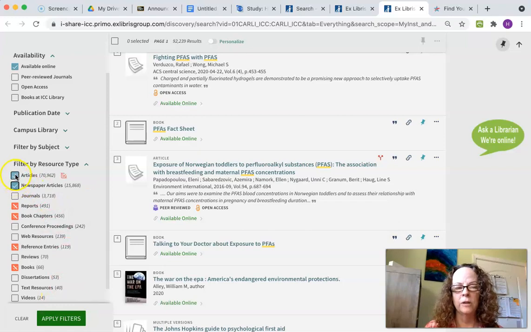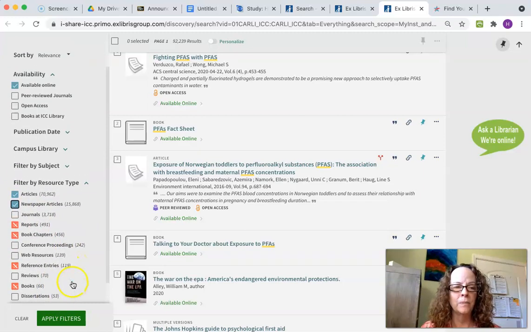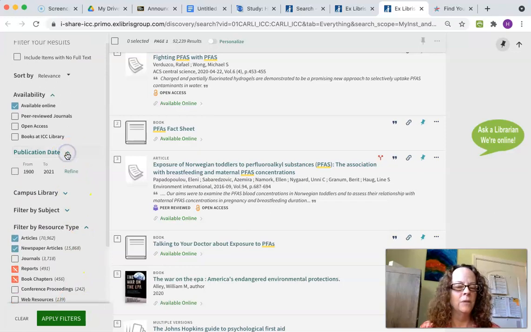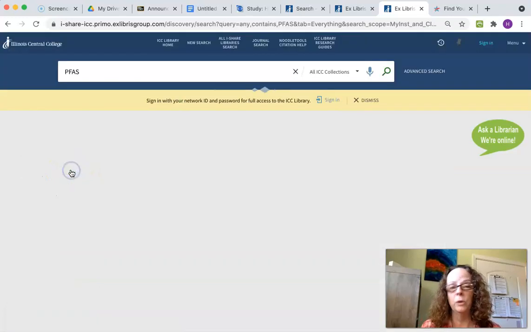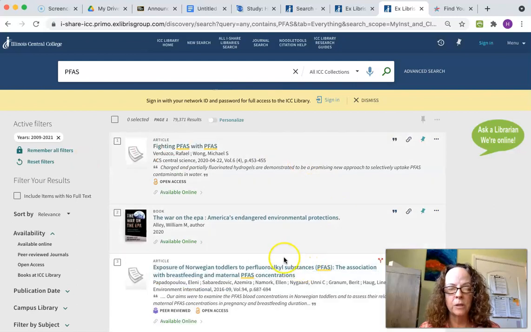As long as you kind of blue check a couple of things, you're going to get some results. But I'd like to also get rid of the stuff I don't want. I'm also going to look at the publication date. PFASs haven't been around that long, but it looks like there's something that was written in 1900. That's not current. So I'm going to go from maybe 2009 to 2021. That's still pretty current. So now I've actually gotten rid of some of the other stuff.